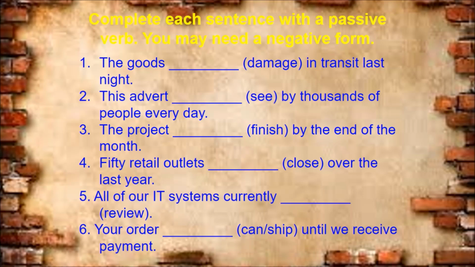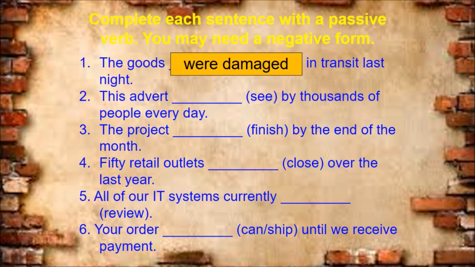The goods damage in transit last night. So damage is the verb. The answer will be were damaged, since the goods are plural. The advertisement is seen by 1,000 people every day. So the answer will be is seen. The project will not be finished by the end of the month.